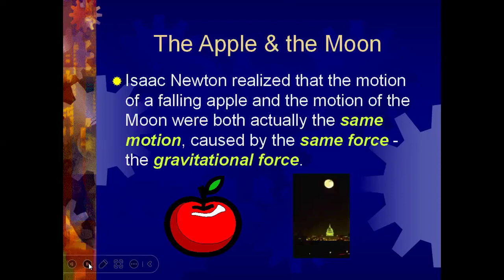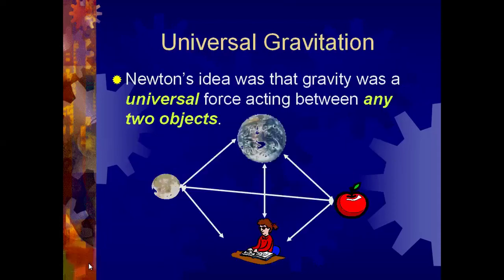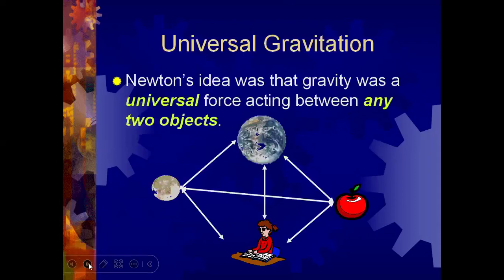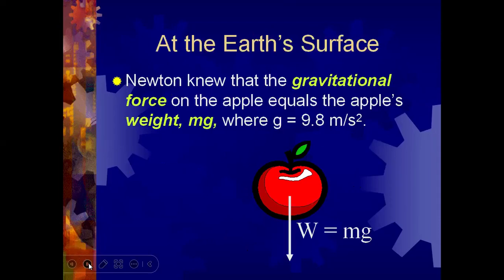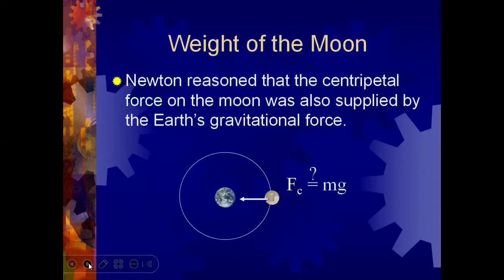But why did they actually fall, the apple and the moon? Isaac Newton realized that the motion of the falling apple and the motion of the moon are actually the same motion caused by the same force, the gravitational force. So this is the universal gravitation, and this is the weight of the apple, which will be the gravitational force. That means W equals mg. And the weight of the moon can also be calculated like this.